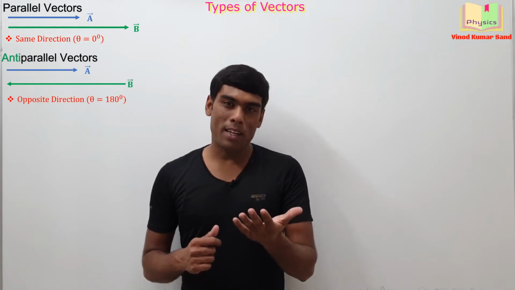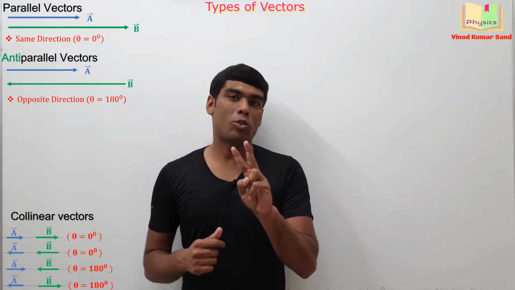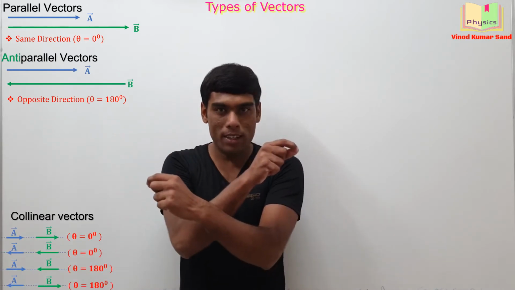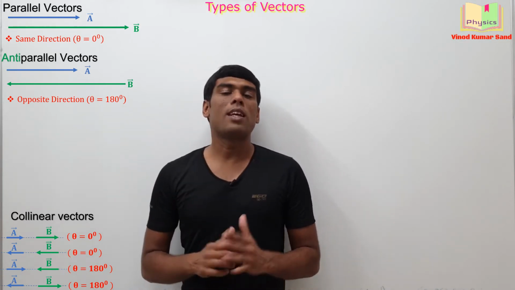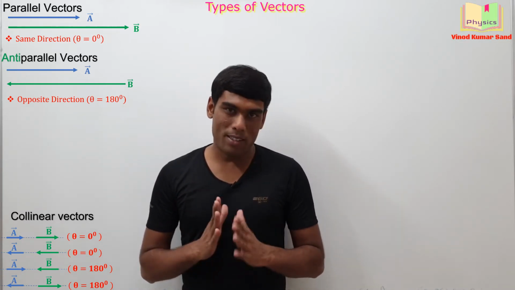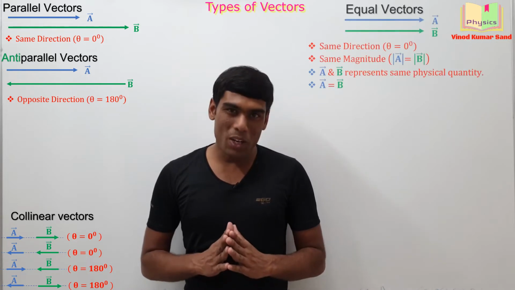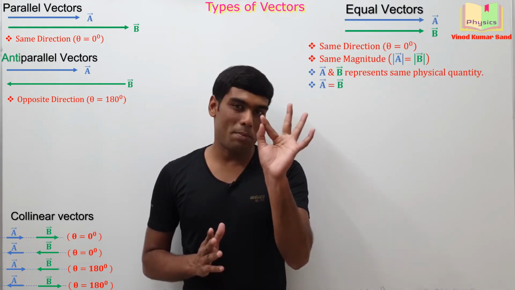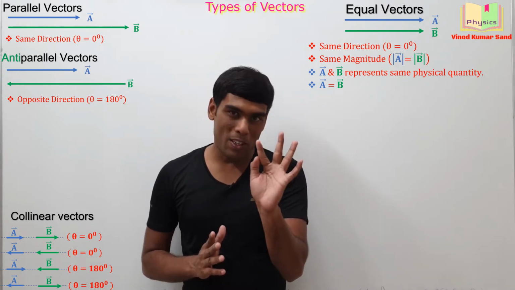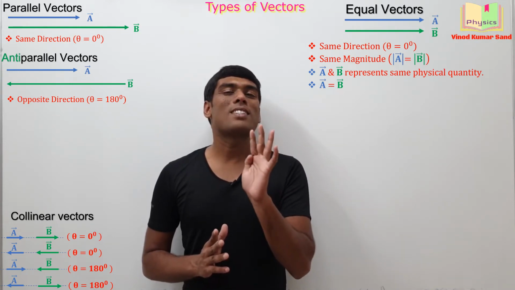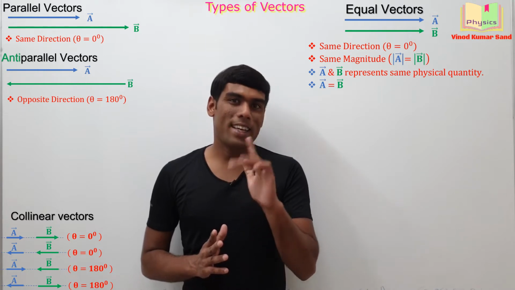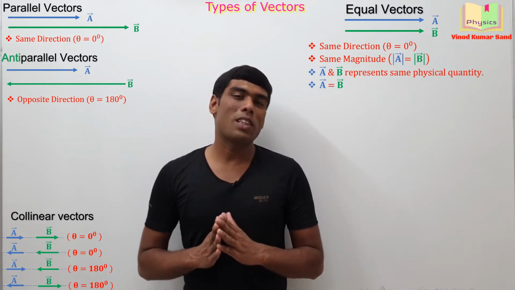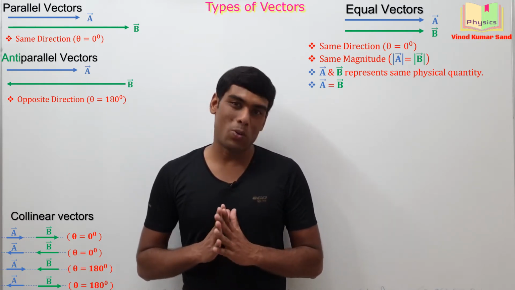As the name indicates, if the angle between two vectors is 180 degree, then they will be known as the anti-parallel vectors. The next topic is the equal vector. Equal vectors are those vectors which have the same direction, same magnitude and represent the same physical quantity. It means the angle between these vectors will be 0 degree.